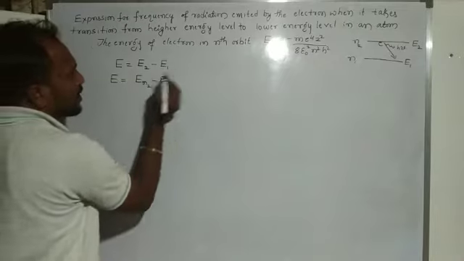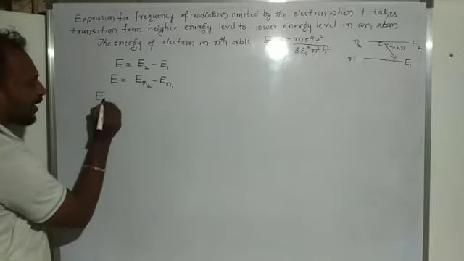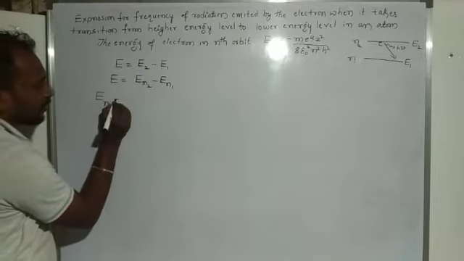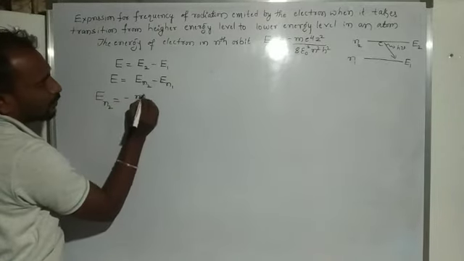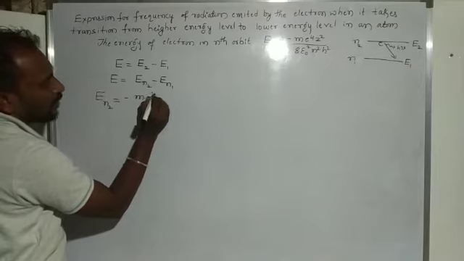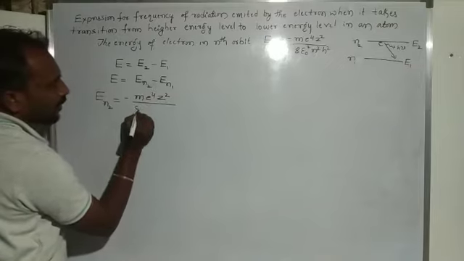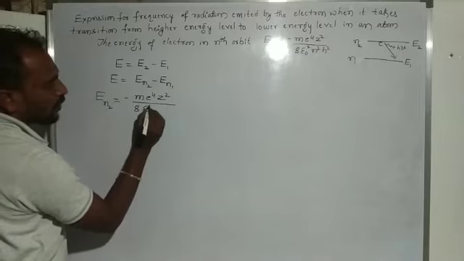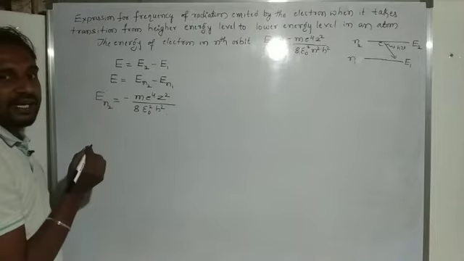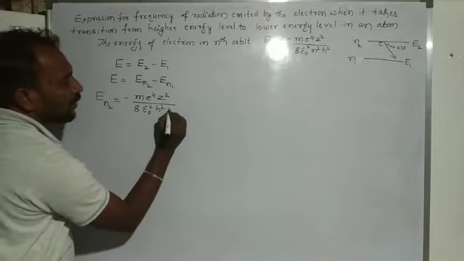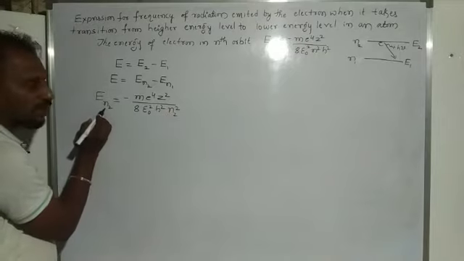Here the second orbit or excited state energy En2 is equal to minus m e raised to 4 z square divided by 8 epsilon naught square h square, where m is the mass of the electron, e is the charge on the electron, and n2 square appears because it is the second energy level.